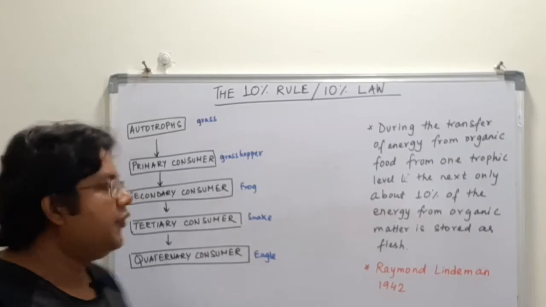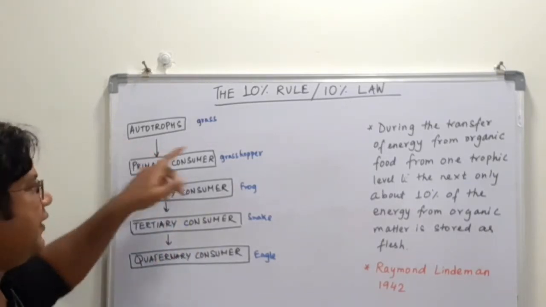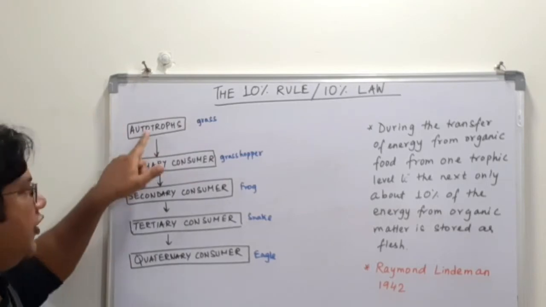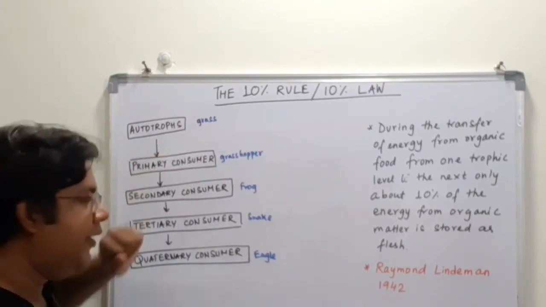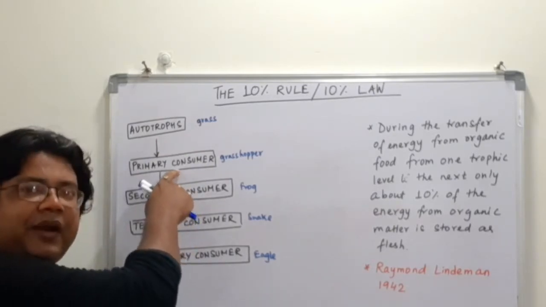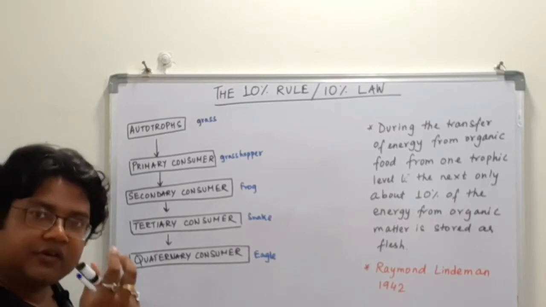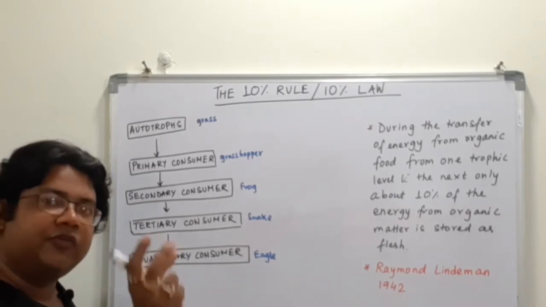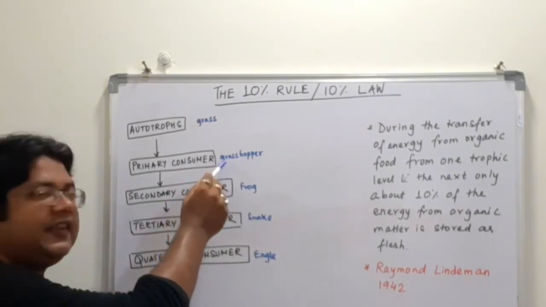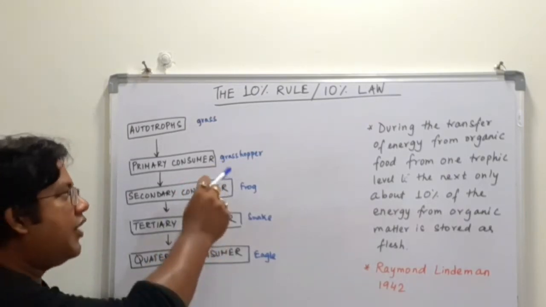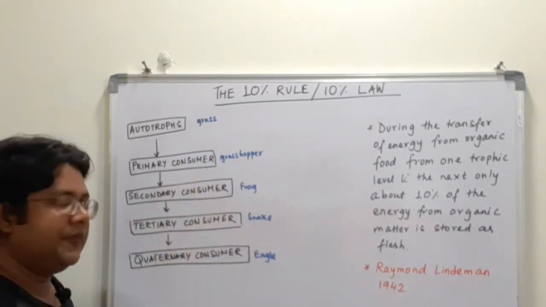First we have the autotrophs, the green plants. Here we have taken an example of grass. The second is the primary consumers, the herbivores, or the animals which feed directly on the autotrophs. We have taken the example of a grasshopper. The grasshopper feeds on grasses, so the grasshopper becomes the primary consumer.